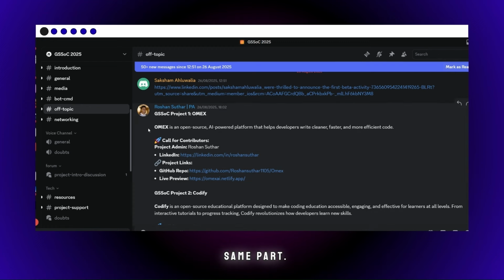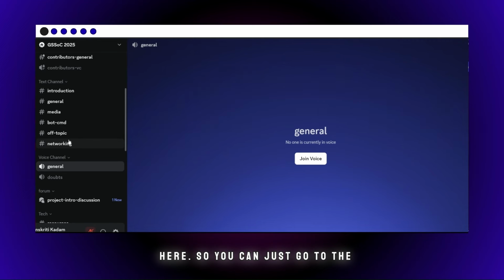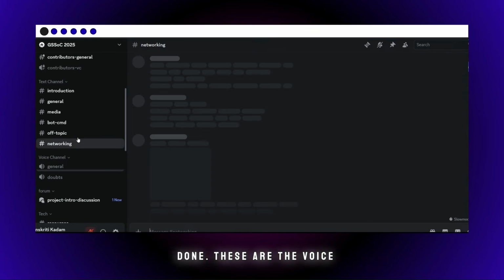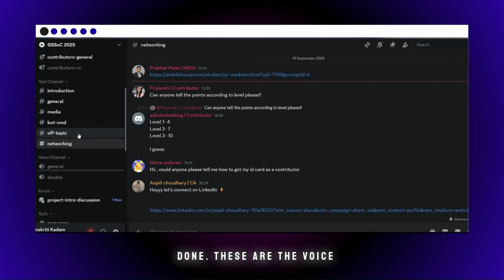Networking, again the same part. Mentors and project admins are present. Even the core team is also present over here, so you can just go to the networking channel and you can get it done, right? These are the voice channels.